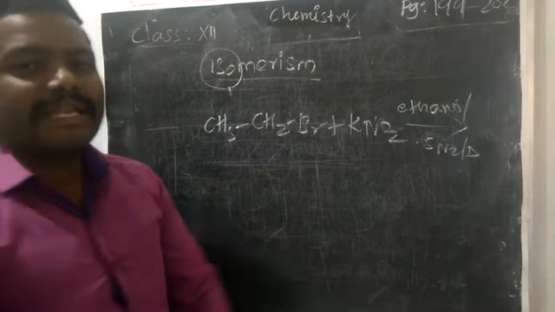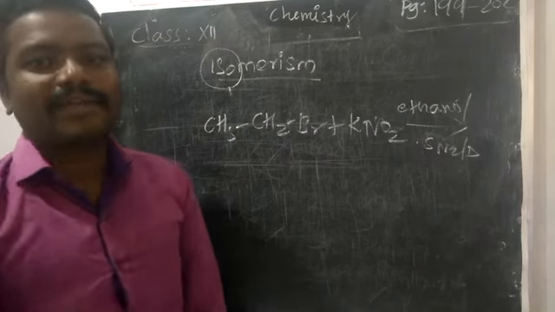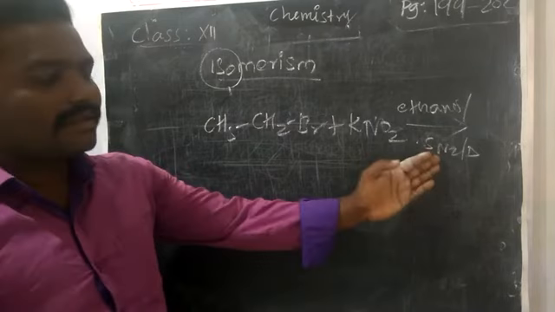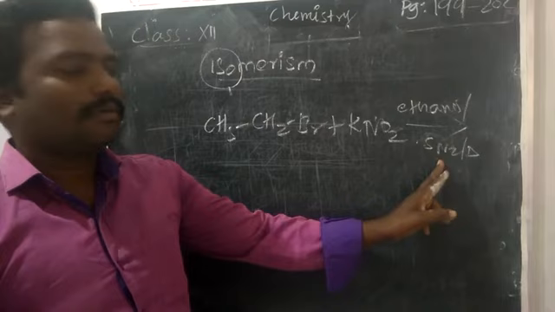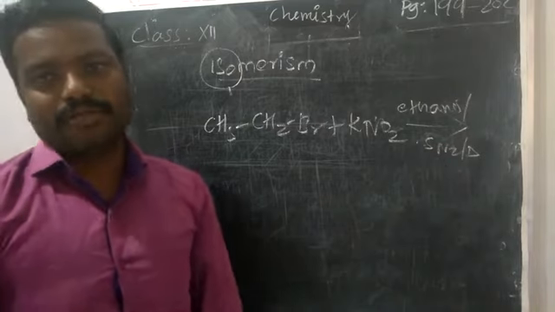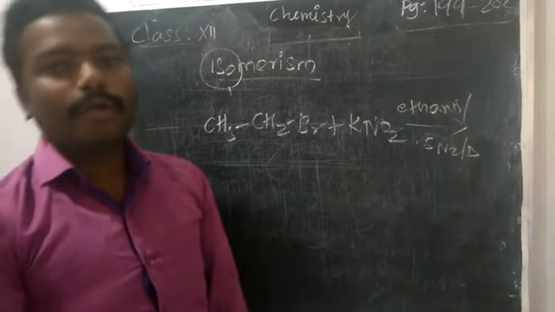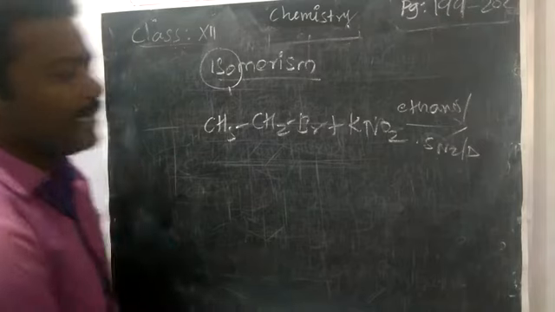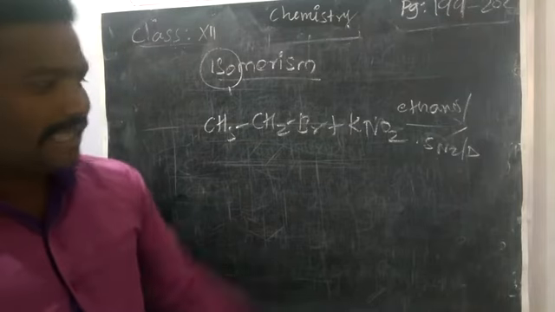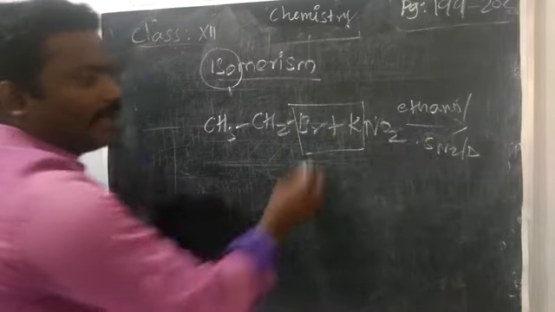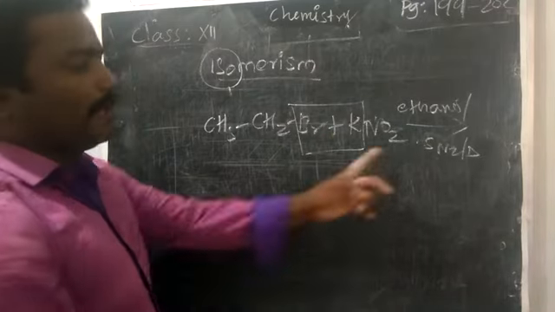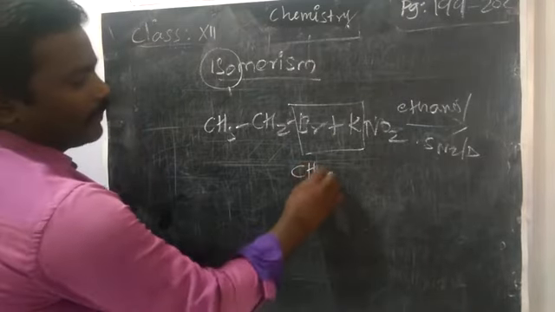Likewise, based on the reaction mechanism, we have several types of reaction. In that, this is the bimolecular nucleophilic substitution reaction, which is simply represented as SN2. This is a very simple mechanism. KBr, potassium bromide, you can remove. What's the remaining?